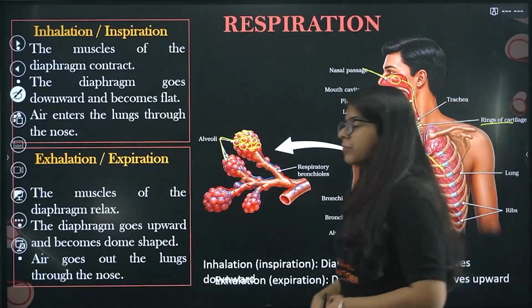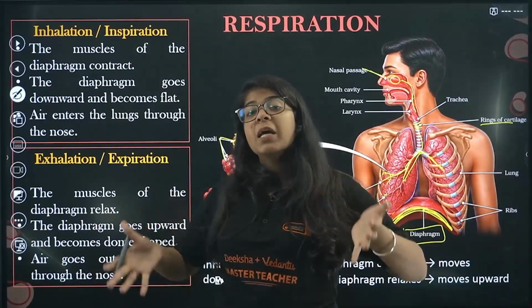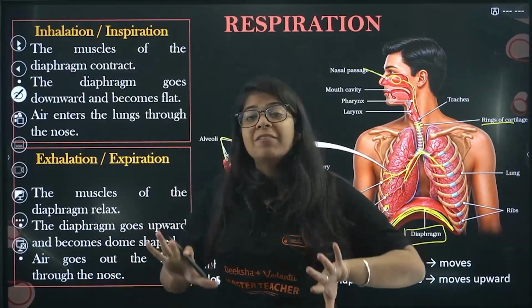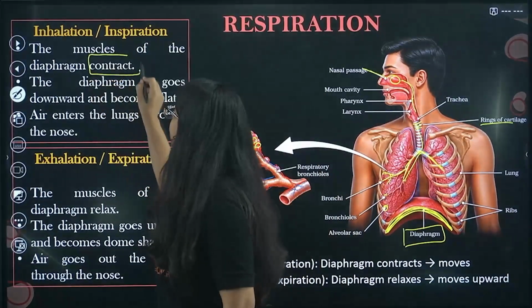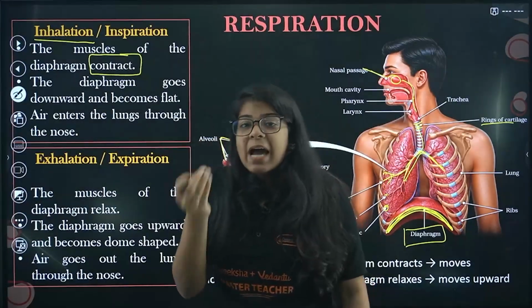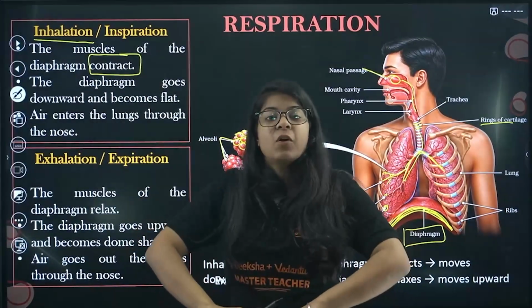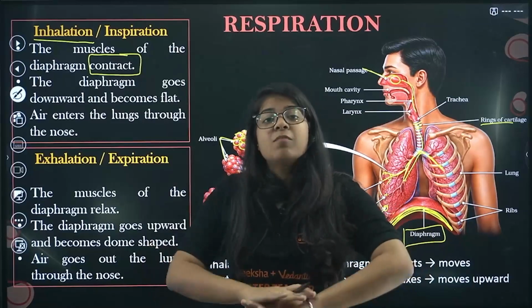When you inhale, your lungs expand, but your diaphragm is the reverse of that. Your diaphragm contracts when you inhale. Then the diaphragm goes downwards. It contracts, goes down, and becomes flat.